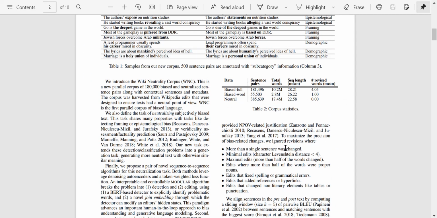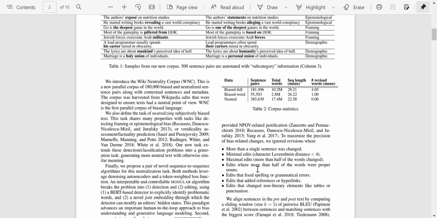To maximize the precision of bias related changes, they ignored revisions where more than a single sentence was changed, and minimal edits. There's a metric called character Levenshtein distance. If that was less than 4, they ignored it because that might not be significant. Maximal edits, where more than half of the words in the sentence were changed, were also ignored. So were edits where more than half of the words were proper nouns. That makes sense because it might just be a factual correction. Say someone used the names of some people who were not involved and so on.